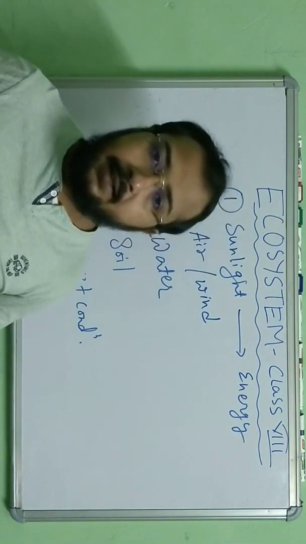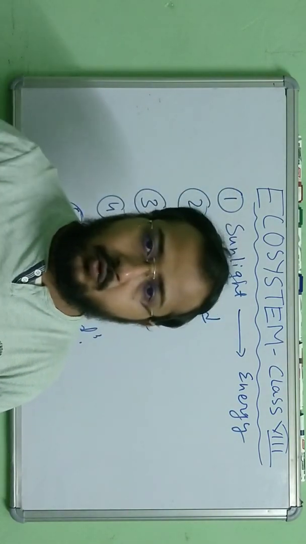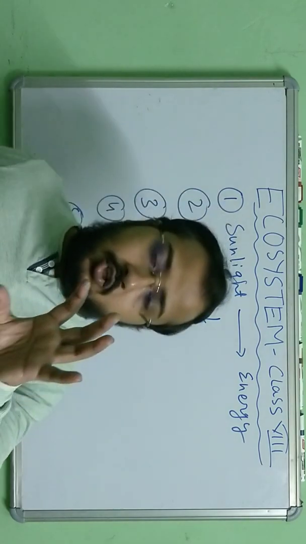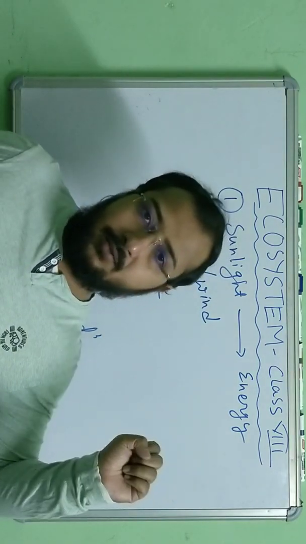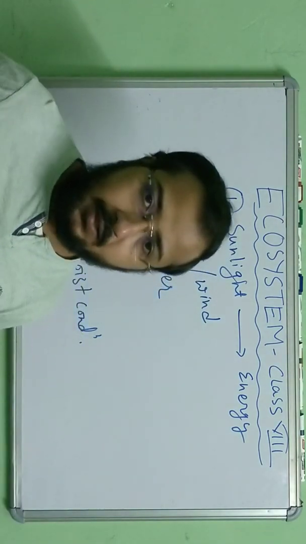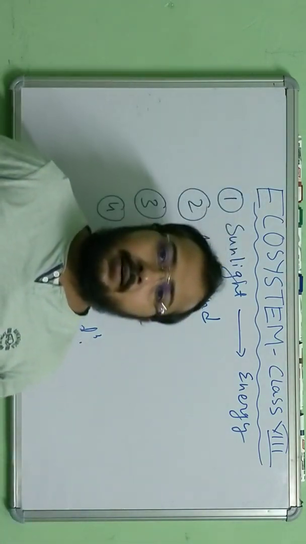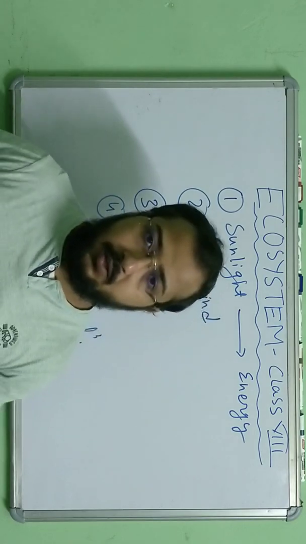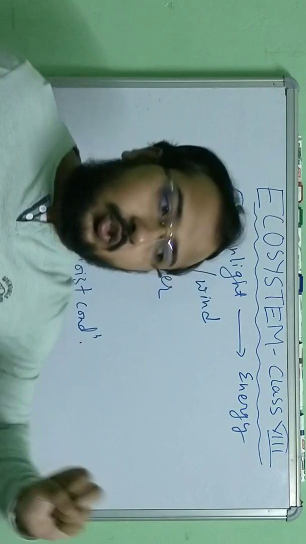For all living organisms to survive in this world, the sole source of energy is the solar energy, the sunlight. The plants trap the solar energy to make food.